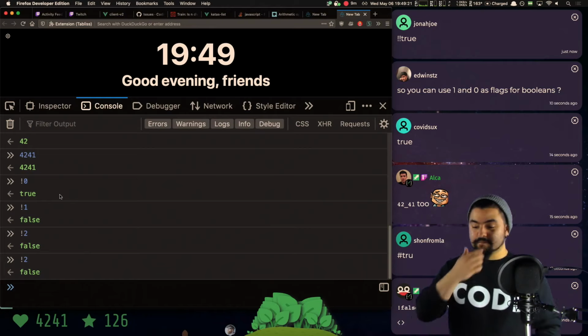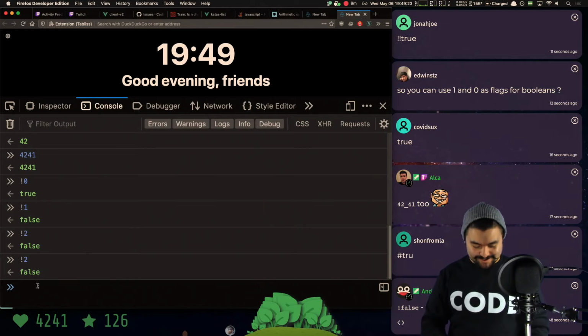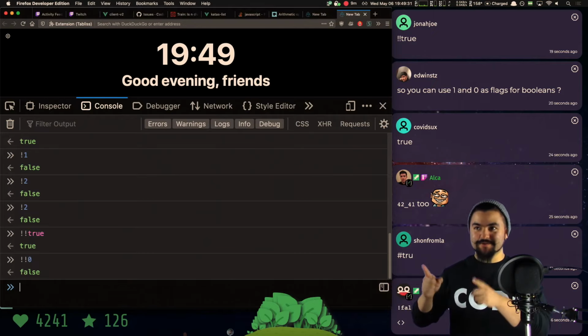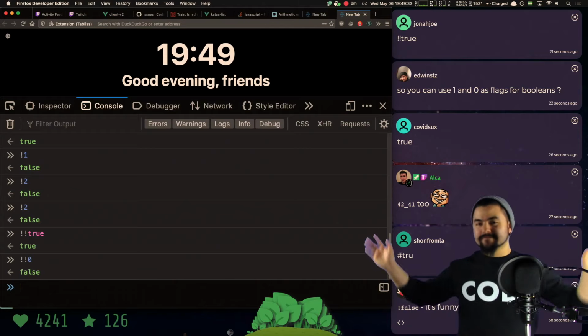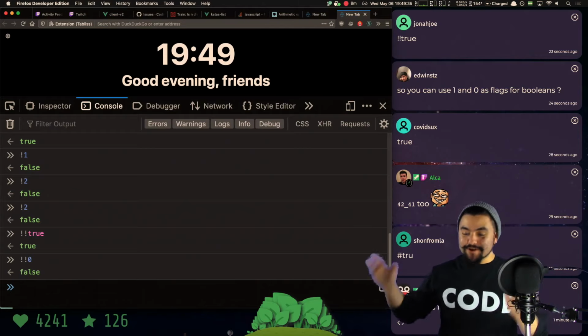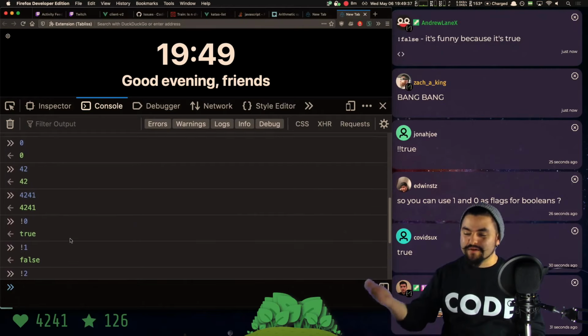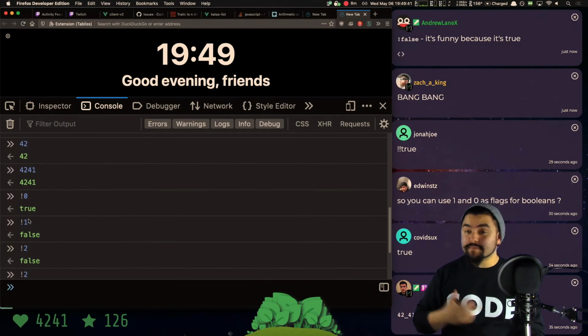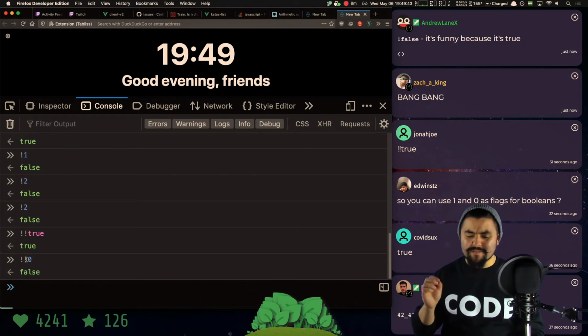Awesome. So, not true. What does not true give us back? It's the opposite of false, which is true. So not true gives us back true. Not 0 would give us back true, because 0 is falsy and not falsy is true. So hopefully, if you're new to programming, you just learned a little bit about primitives, about booleans, about the way to flip a boolean with an exclamation mark, and a little bit about falsy values.